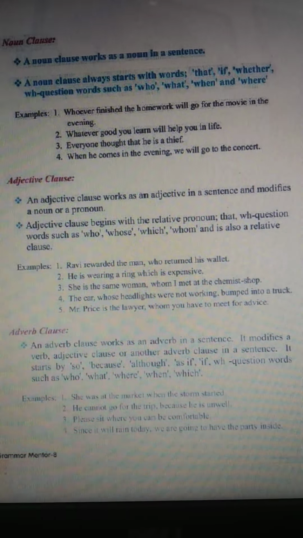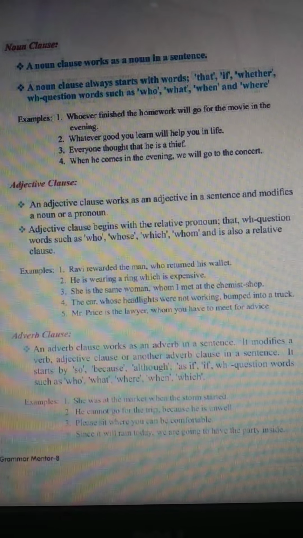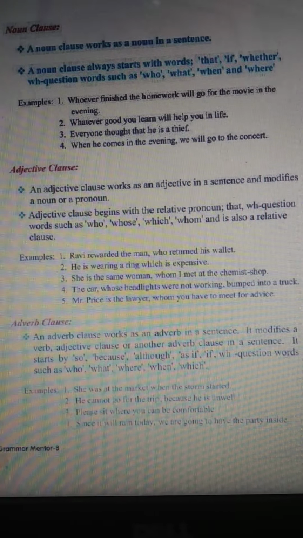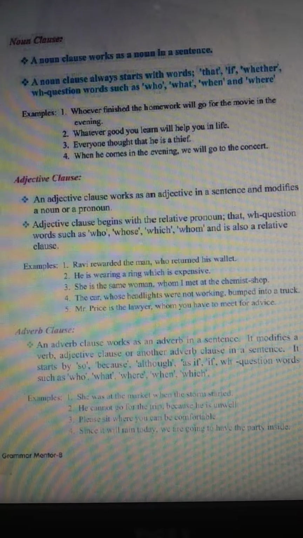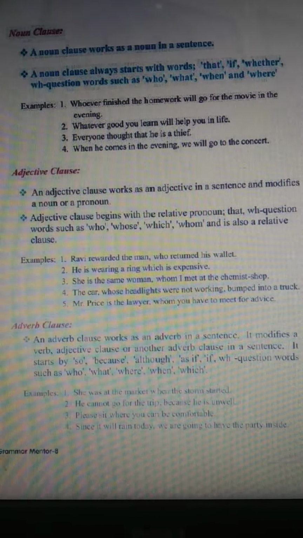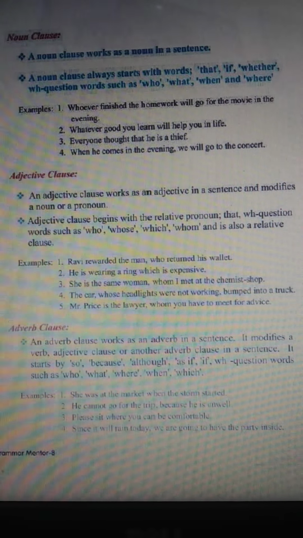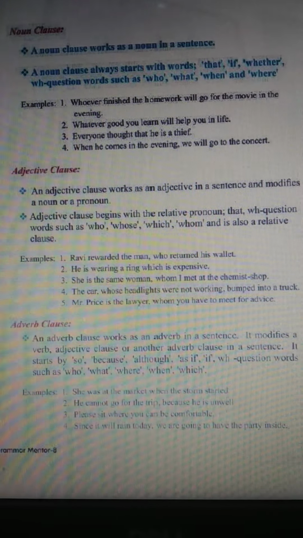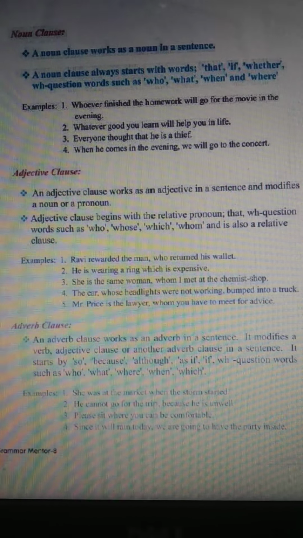We are going to discuss the noun clause. A noun clause works as a noun in a sentence. A noun clause always starts with the words that, if, whether, or WH question words such as who, what, when, and where. For example, whoever finished the homework will go for the movie in the evening. So, how can you identify that it's a noun clause? By the words it starts with: that, if, whether, or WH question words.